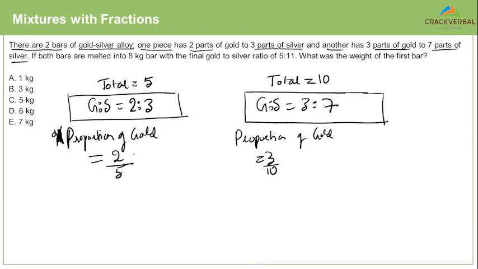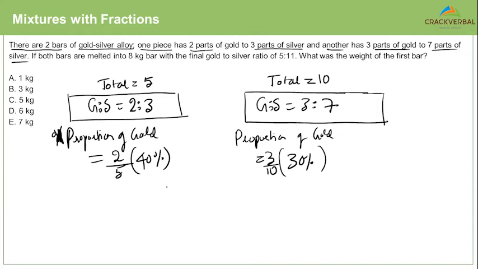Now to remember, 2 by 5 is nothing but 40%, which means you're saying the first piece has 40% gold, 60% silver. So can you tell me what is 3 by 10 as a percentage? 30%, right? So the second piece has 30% gold and 70% silver.